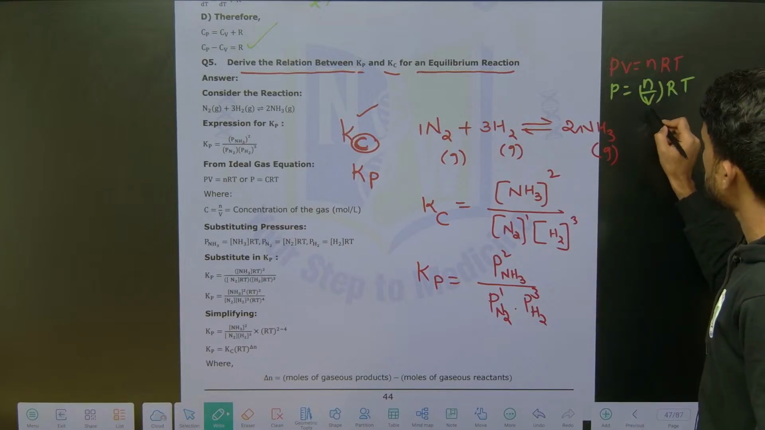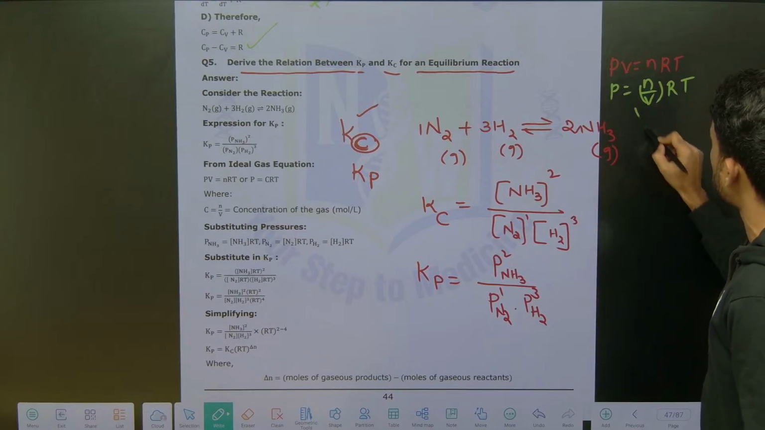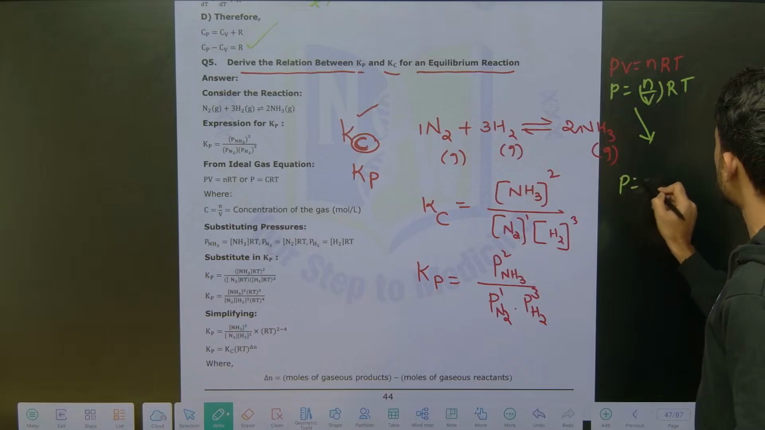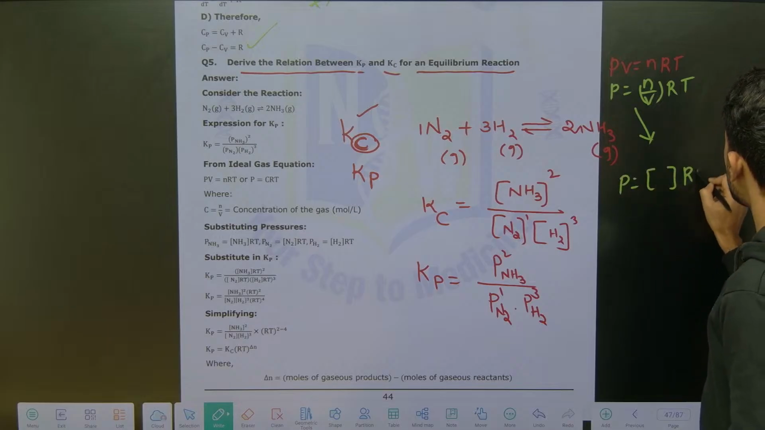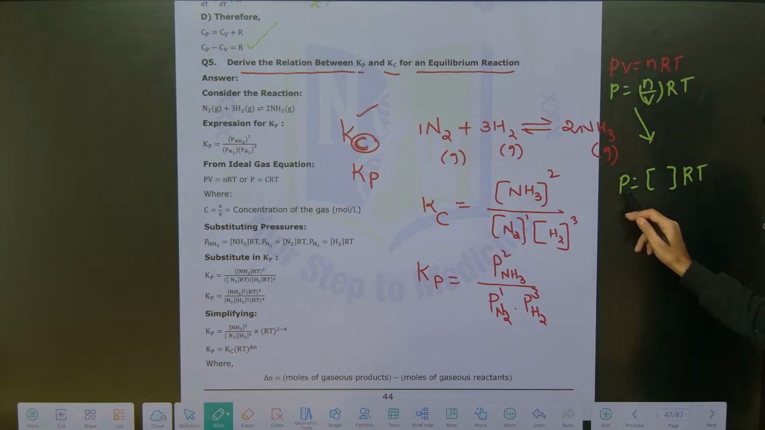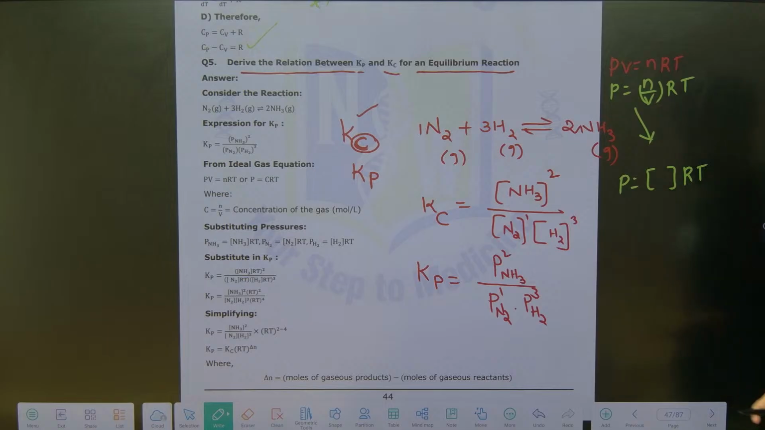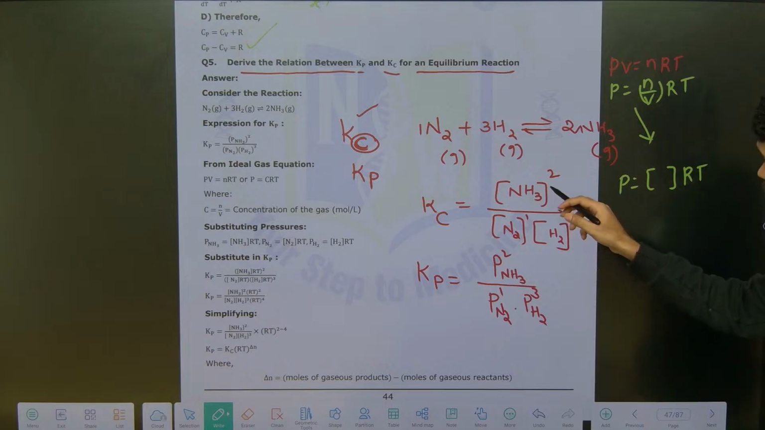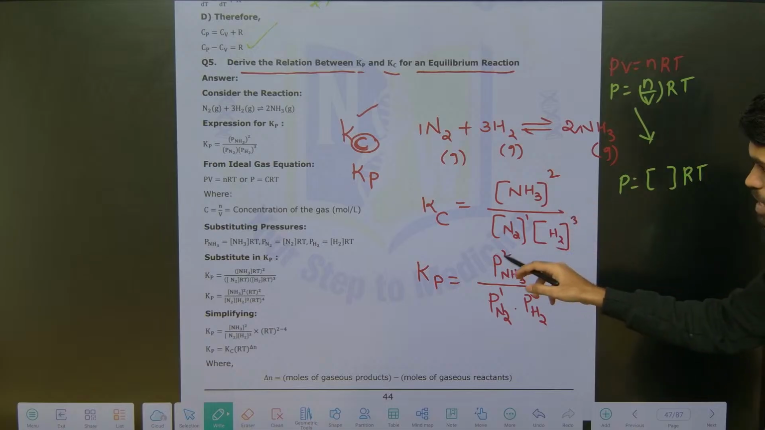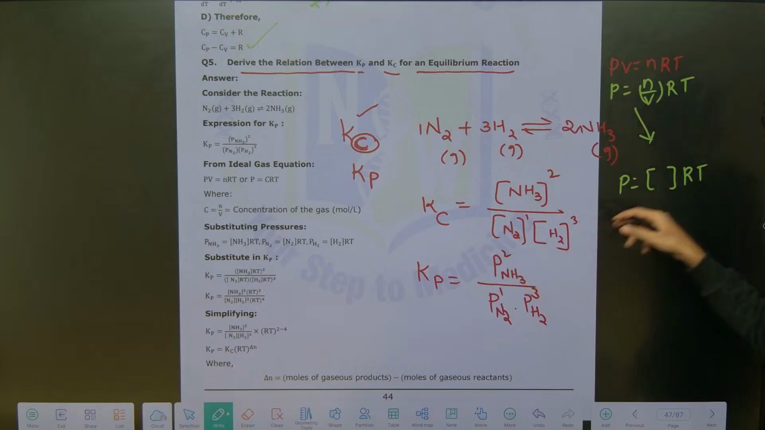So I am indicating that molarity, the concentration, with a square bracket. So here P = [ ] RT, where the square bracket is the concentration. Right here, wherever we have partial pressure, you can write this square bracket, the concentration, multiplied by RT.